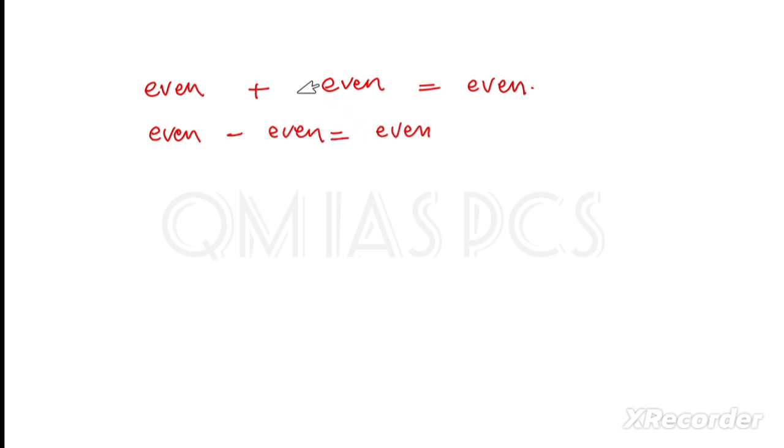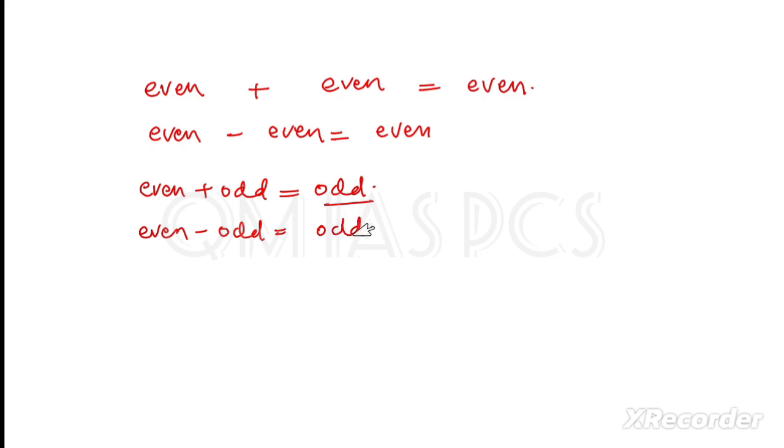This is clear. But when we add an even number and an odd number, it will be an odd number, not an even number. When we subtract an even number and an odd number, it will be an odd number. Clear? And when we add two odd numbers, it will be an even number. Clear?